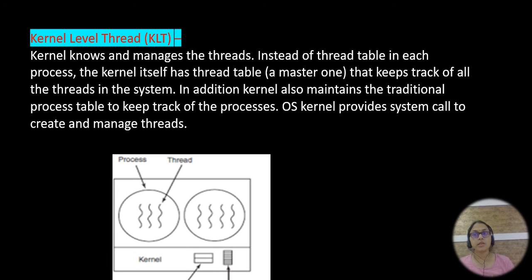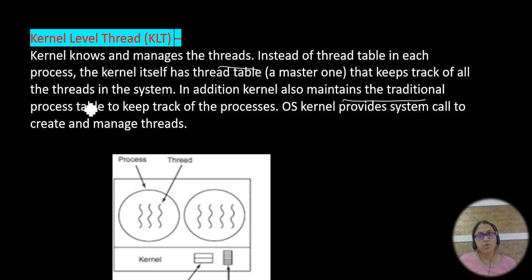Now coming to the kernel level thread. In the kernel level thread, the kernel knows about and manages the threads. Instead of a thread table per process, the kernel itself has the thread table. It means the kernel itself is acting as a master. Because in the user level, we are not directly interacting with the operating system or the kernel, so it maintains its own user level thread library. But in the kernel level, it is accessing the operating system. It will access the system calls. Everything will be accessed, so it becomes the master.